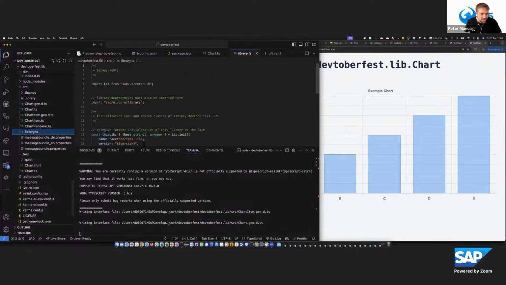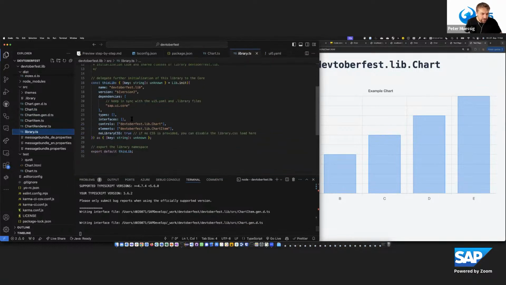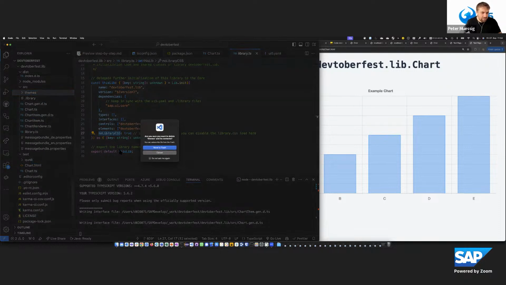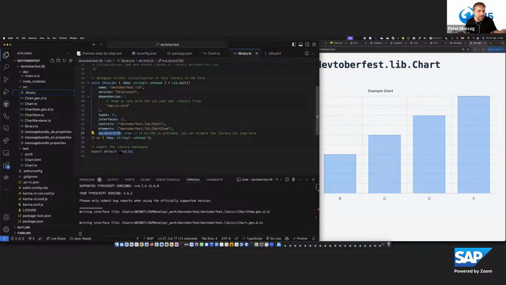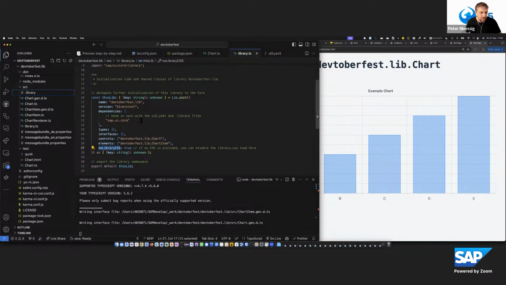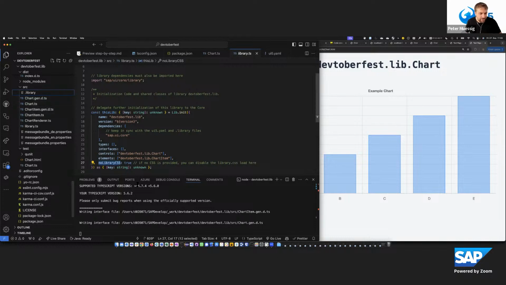In the library.js, I also did a few adaptions. So here, for sure, we added the control, the chart, and we added the element chart item to that. And I did also one thing. I said this library has no library CSS, so we can also remove the generated themes folder because in chart.js I don't need themes, and therefore I just drop it. Now this library is only providing the chart control classes.